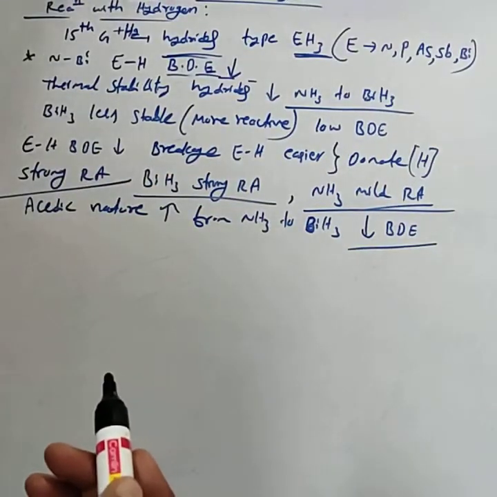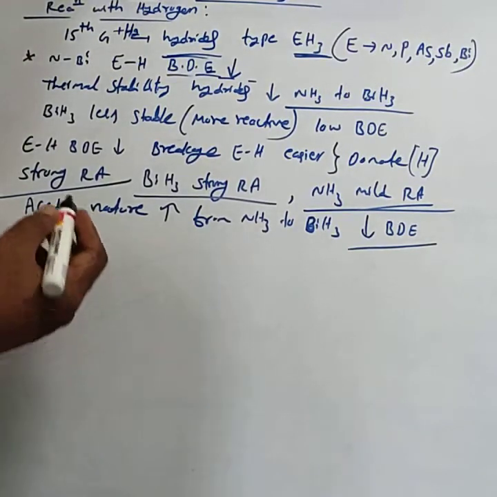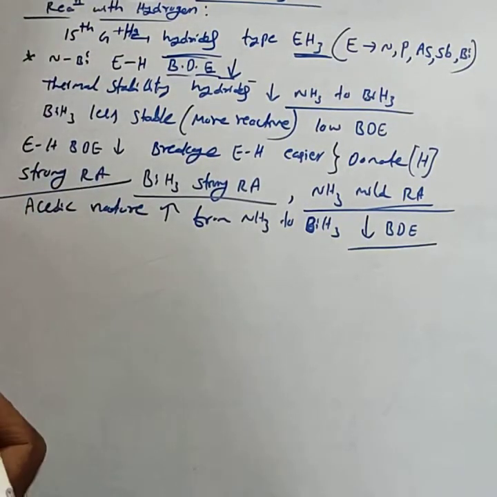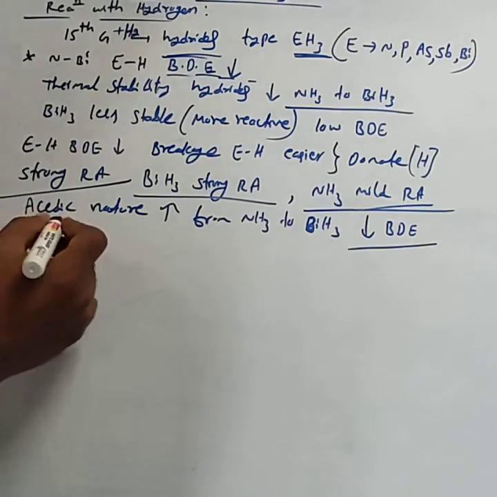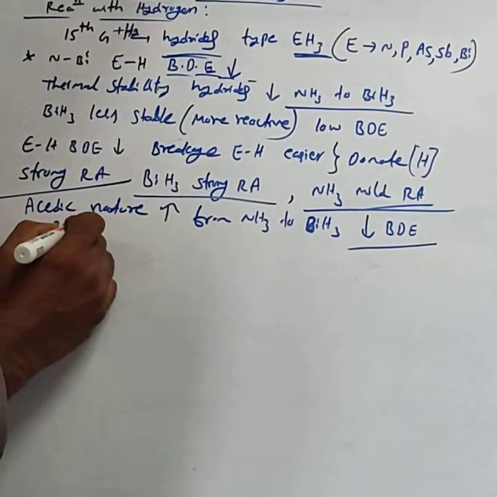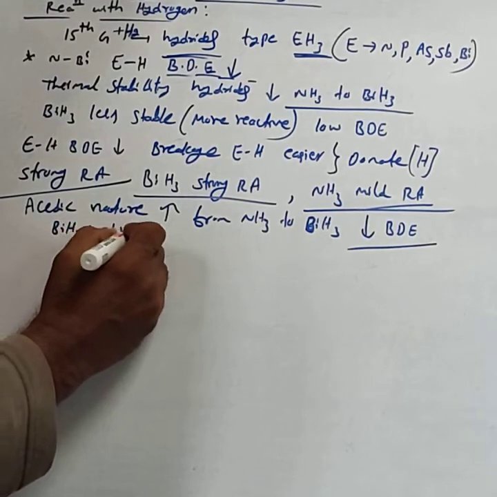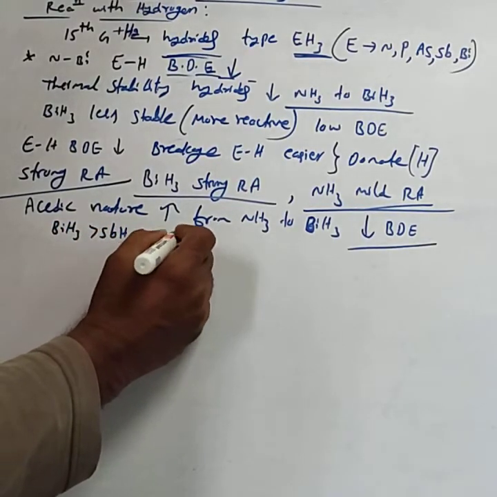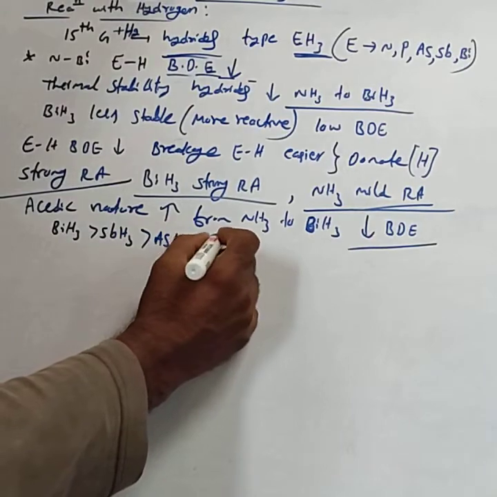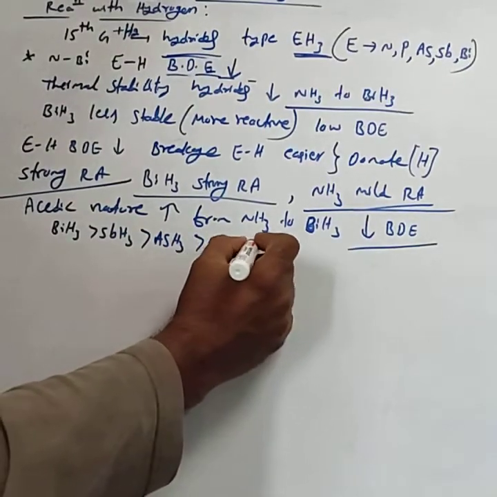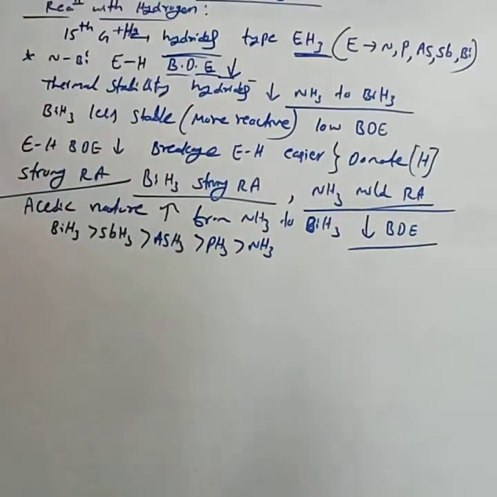For any reason, you can consider the low bond dissociation enthalpy. The acidic order is: BiH3 is more acidic than SbH3, than AsH3, than PH3, than NH3.